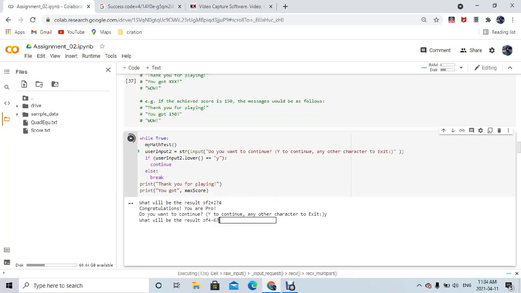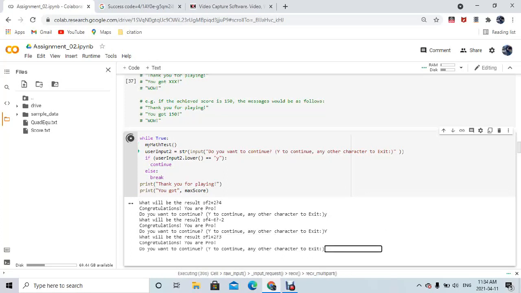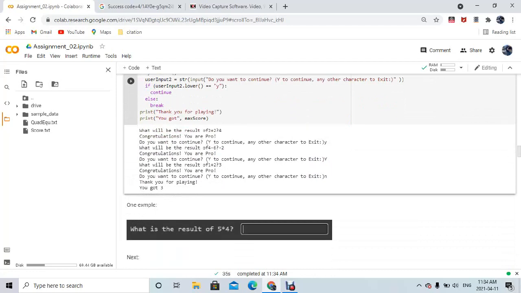For y, it will continue the loop, and for capital Y it will also continue the loop, because I use this string dot lower operation in order to perform this task. 1 plus 2 equal to 3, and by writing any other character it will quickly exit the loop. So it says your score is 3, so it's correct. 1, 2 and 3 over here, so we got a correct answer.